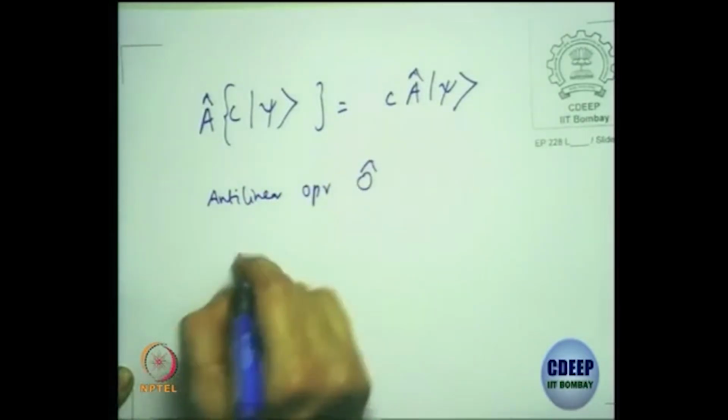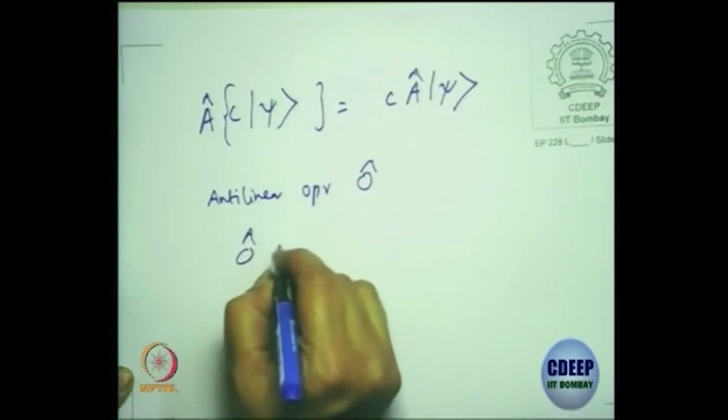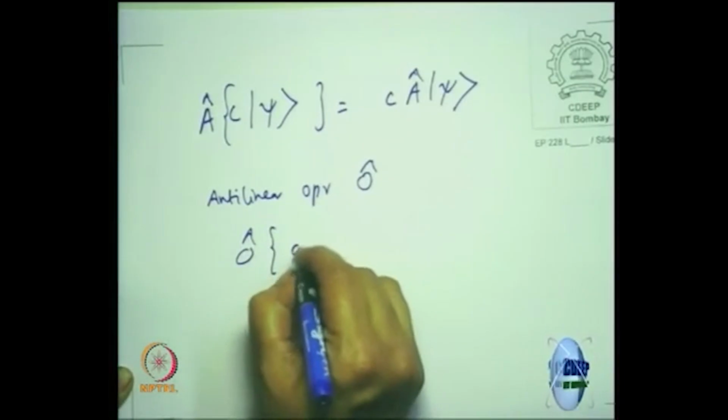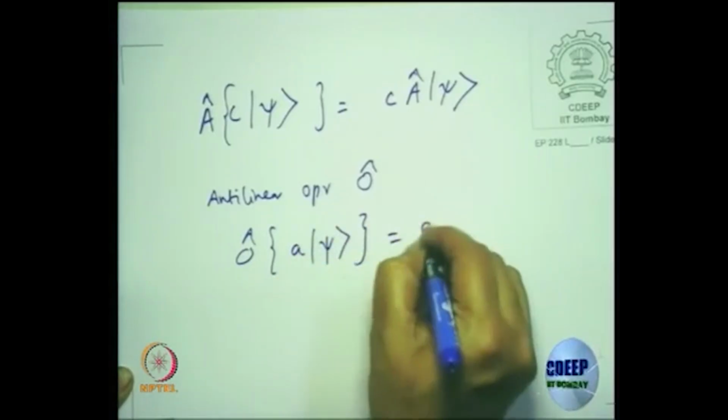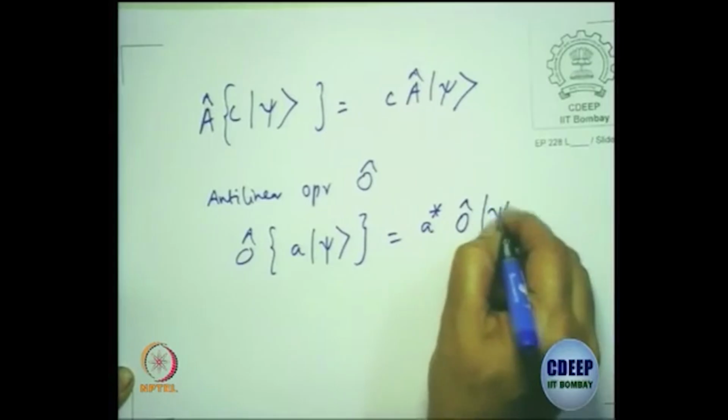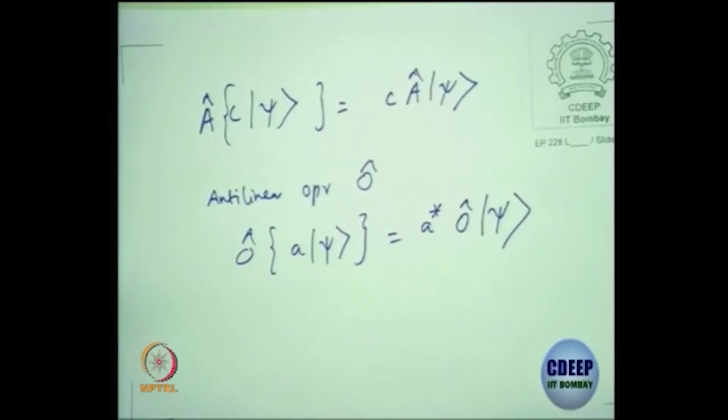let me call it O, satisfies some point. If we have time, we will talk about this. There is a time reversal operator which has to satisfy this property. We will come to it. So, at least for all practical purposes right now, the observables which we are studying, like momentum, energy, all satisfy the linearity property.